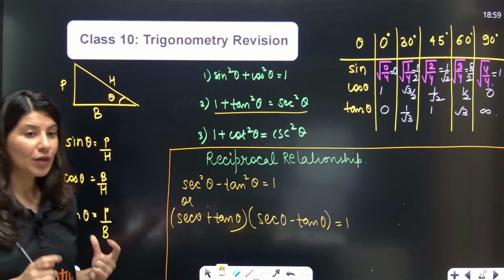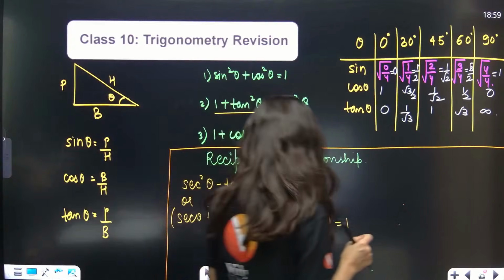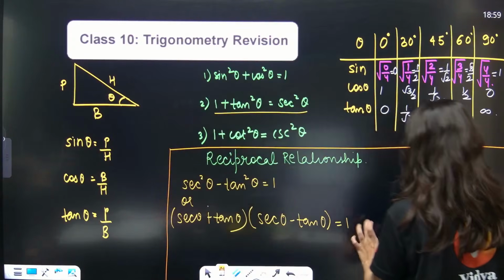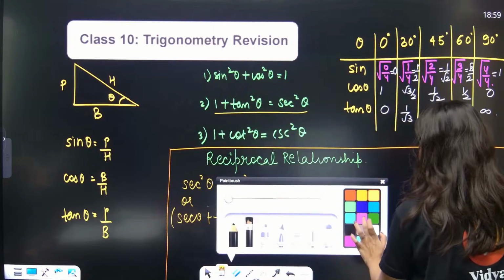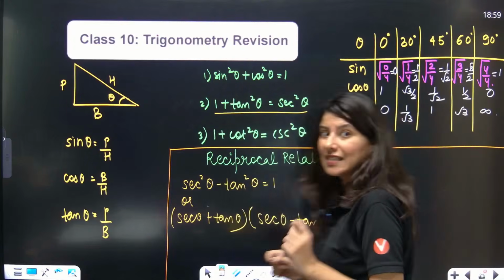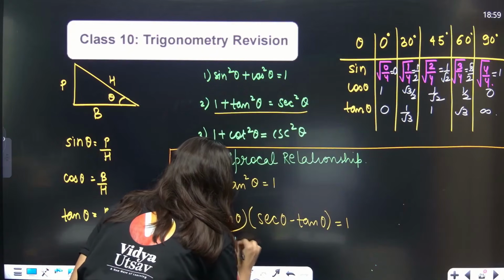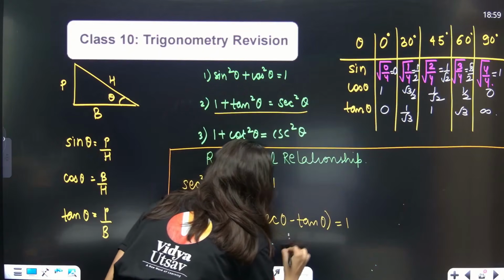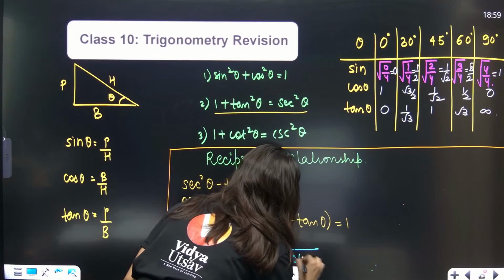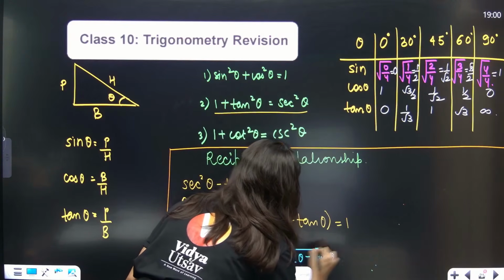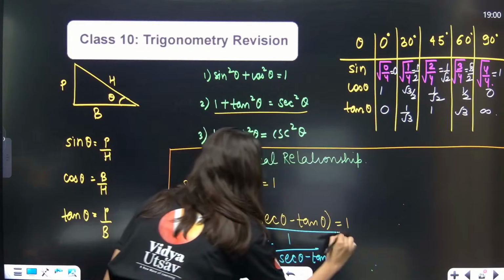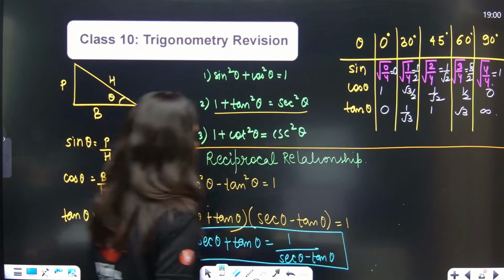Product of two quantities is equal to 1. That means both are reciprocal of each other. So now at this moment, can I write sec theta plus tan theta is equal to 1 upon sec theta minus tan theta? Can I do that? And you know what?